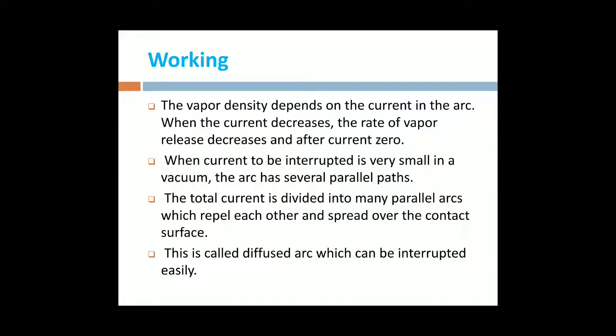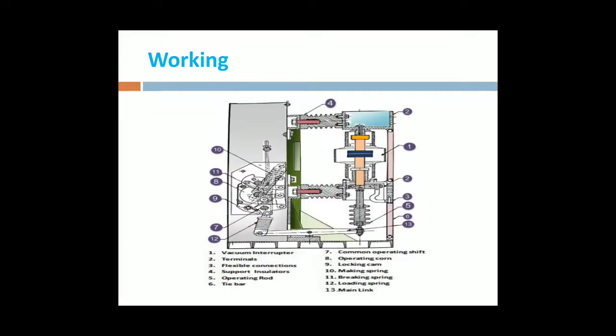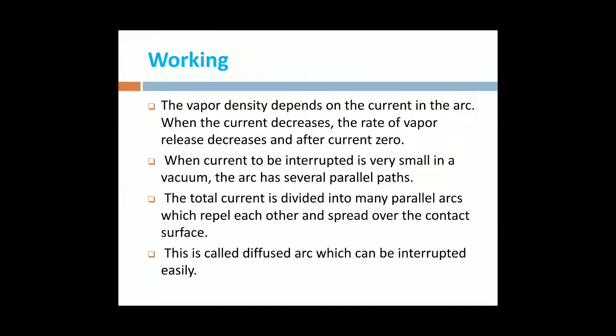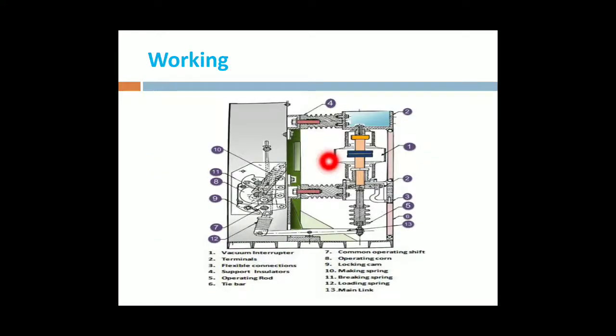Next, coming to the working, the vapor density depends on the current in the arc. When the current decreases, the rate of vapor release decreases, and after the current zero. This is the sectional view of a vacuum circuit breaker.